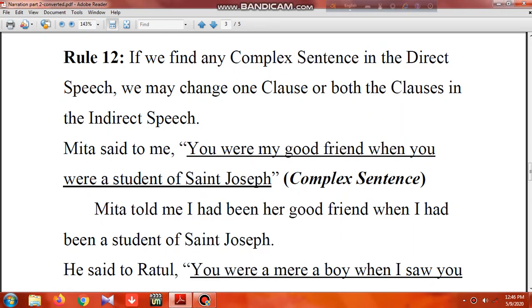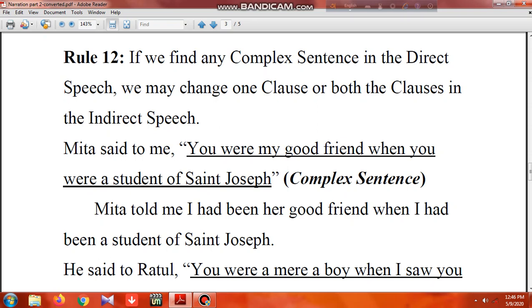Well, in the first video we went up to rule 11. Now it will start from rule 12. As rule 12 says, if you find any complex sentence in the direct speech, you may change one clause or both clauses in the indirect speech. It means you have the freedom to change one clause or both clauses at once.